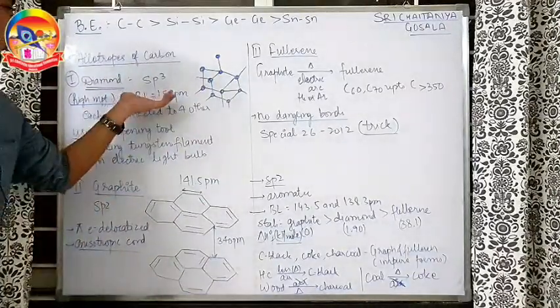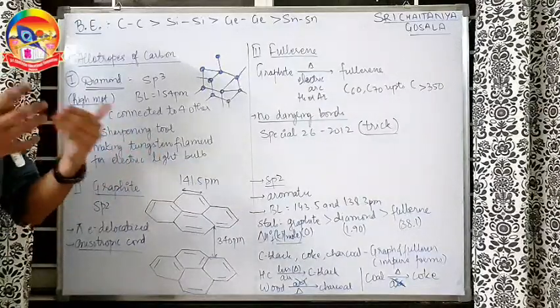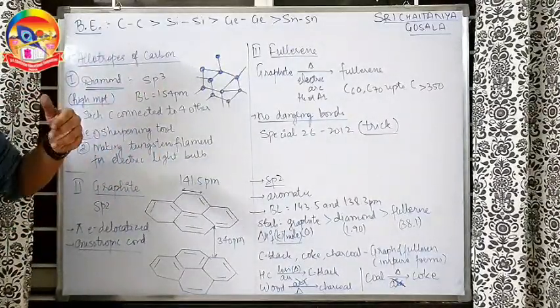Okay, going ahead, the bond length is 154 picometer. That is a normal C-C single bond. C single bond C, bond length is 154 picometer.